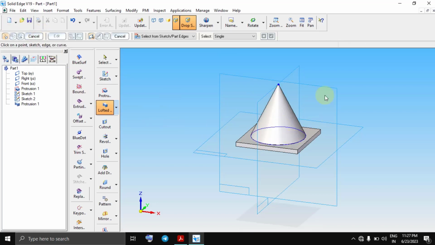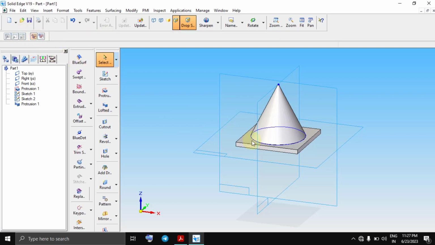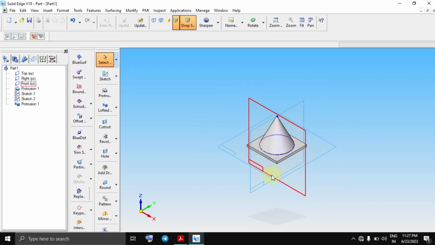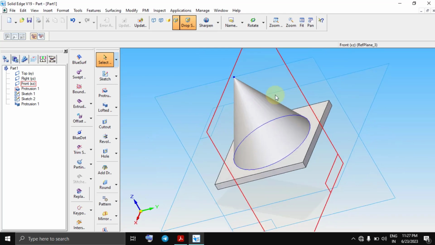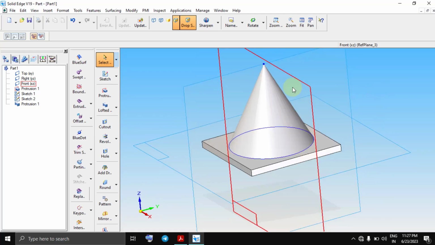That's it. The model is made as per dimensions. Again, save it as a part file and also save it as an STL file. That's it for this one.